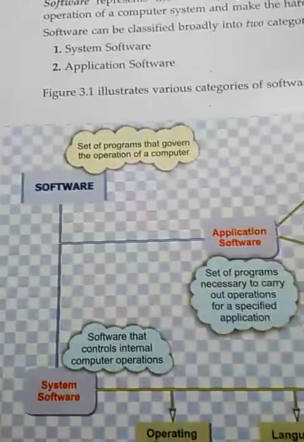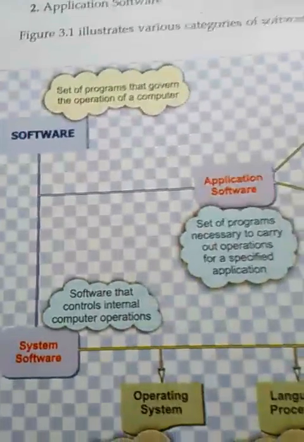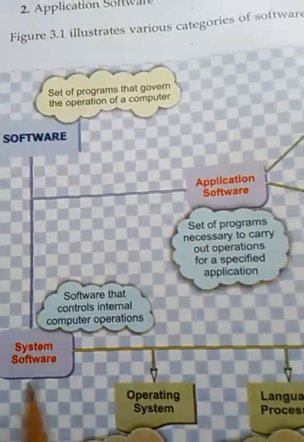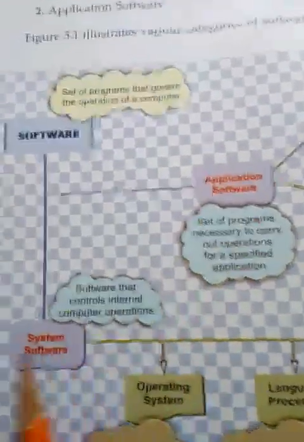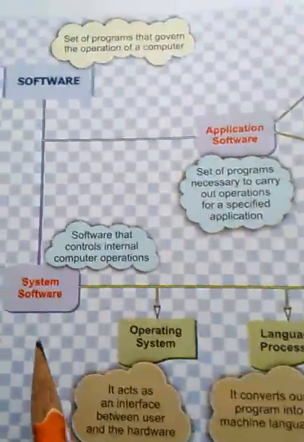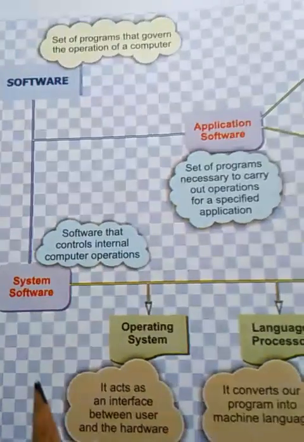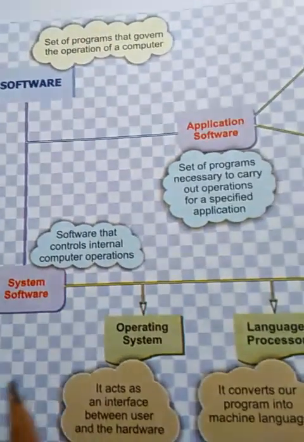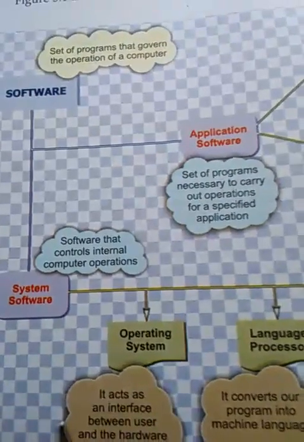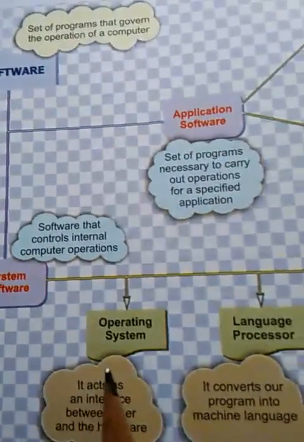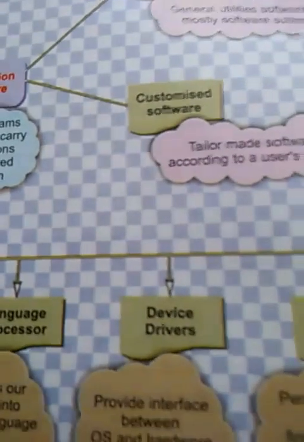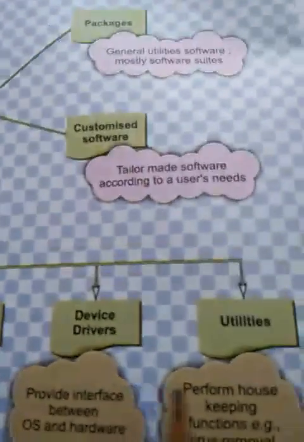This software category is system software and the second category is application software. System software works only for the system. If this software is not in your computer, then your system will not work. Examples are the operating system, the language processor, and the device driver, which is required for every hardware device to work. And last is the utility software.